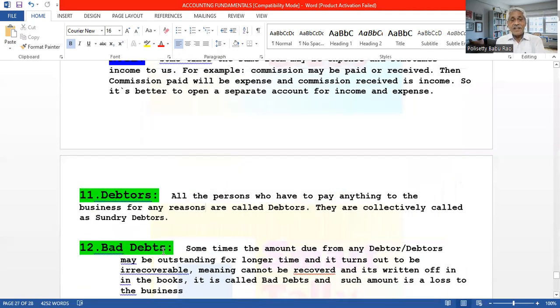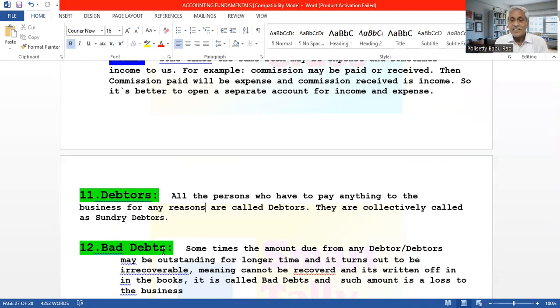Then debtors. What is meant by debtors? Any persons who buy goods from us or take services from us. If our business is dealing with goods, then we sell the goods to others, so they have to pay us. If we are service providers, we provide services to others, they are buying services from us, so they are liable to pay us.